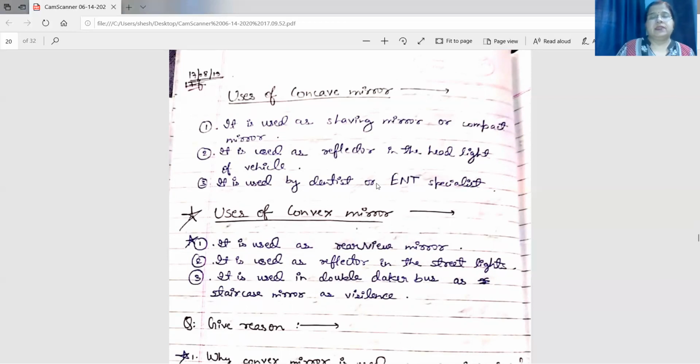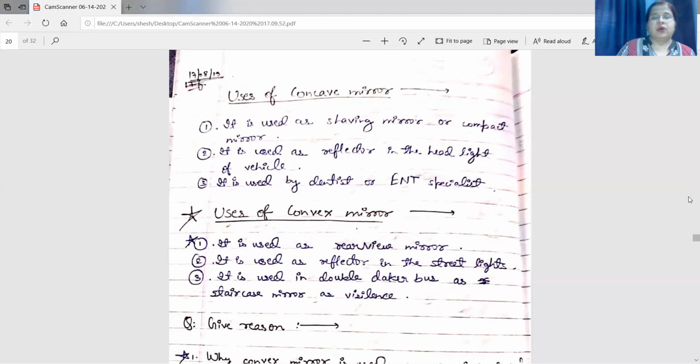And the last one, it is used by a dentist or ENT specialist to see that part which cannot be seen clearly directly with the eyes. So when the part to be examined is kept between F and P of the concave mirror, a magnified image is obtained and that part can be seen easily by the dentist or ENT specialist.